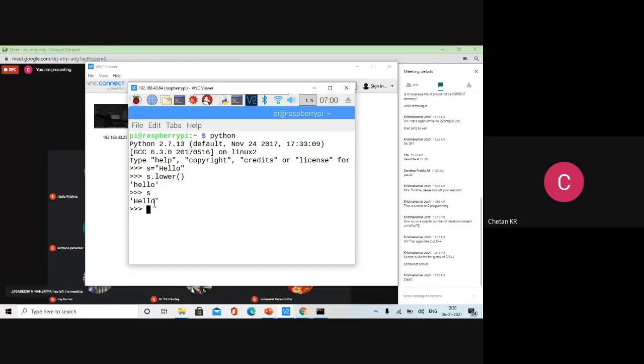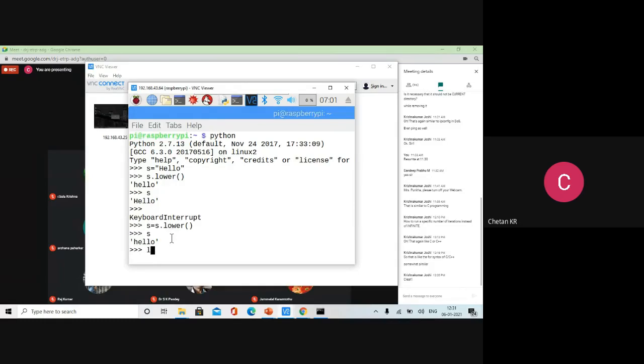To change it, if you simply write s dot lower, it will not work. You have to write s is equal to s dot lower, and then go for s, you will get it. So when the assignment becomes compulsory, that means it is immutable. If it is not compulsory, it is mutable.